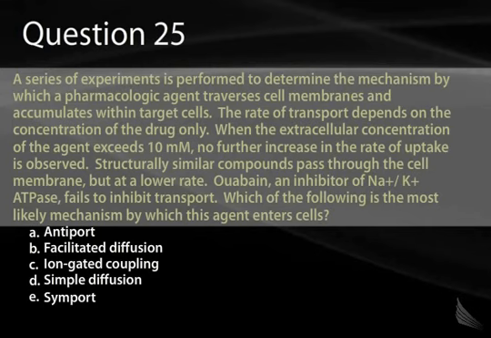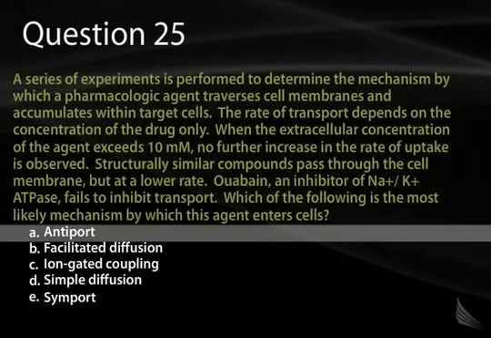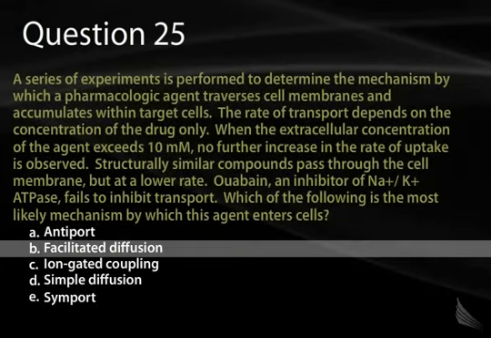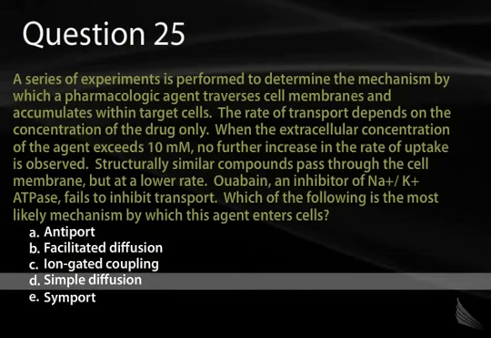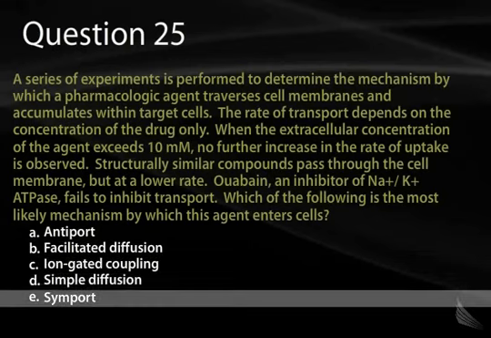Ouabain, an inhibitor of the sodium-potassium ATPase, fails to inhibit transport. Which of the following is the most likely mechanism by which this agent enters cells? A. Antiport. B. Facilitated diffusion. C. Ion-gated coupling. D. Simple diffusion. Or E. Symport.